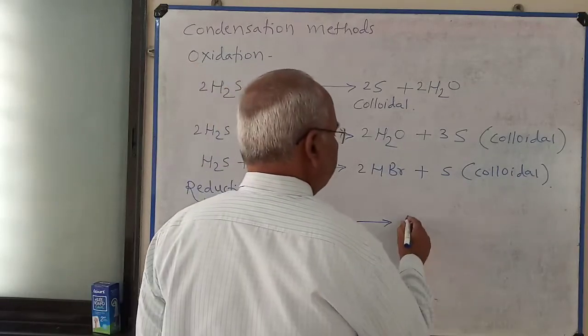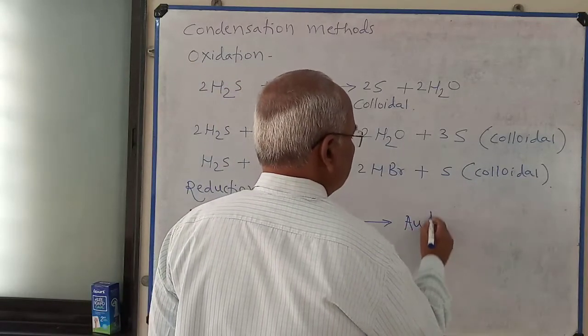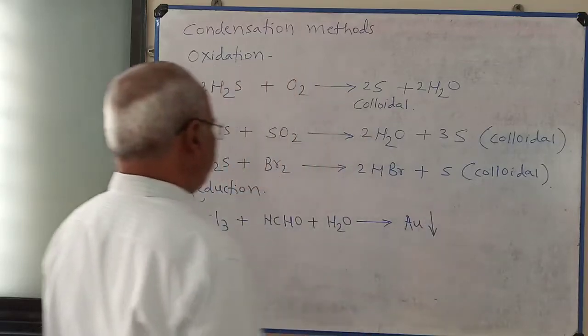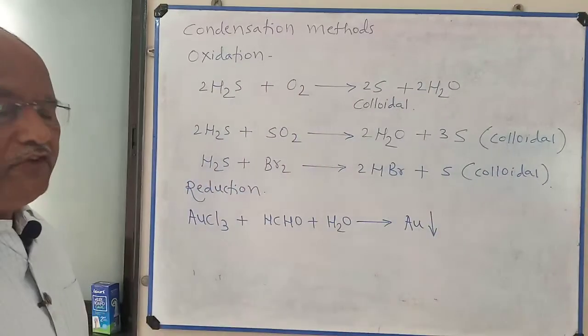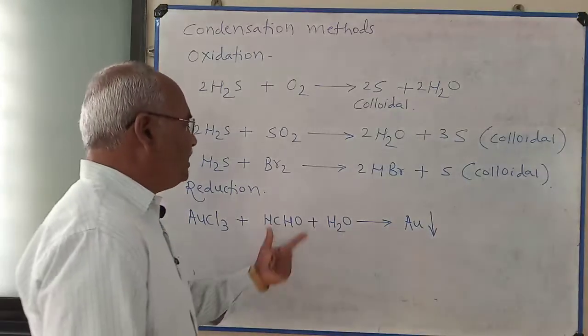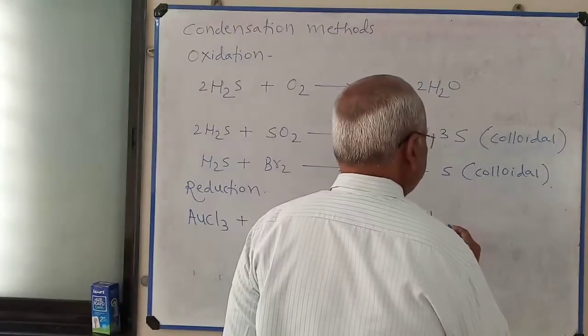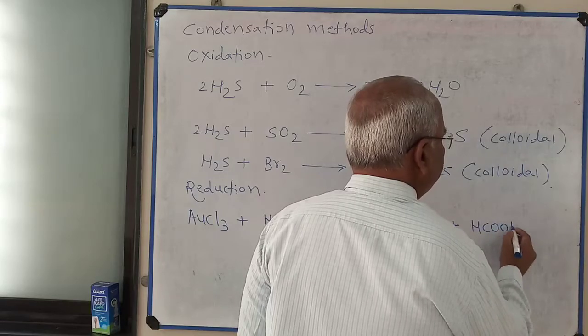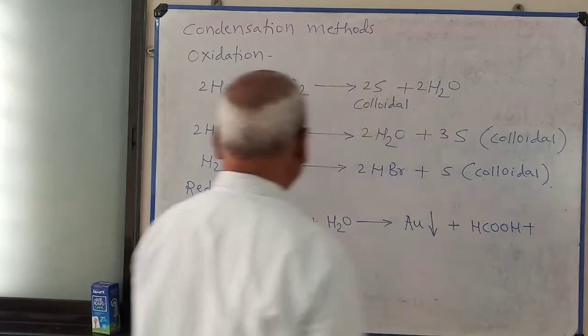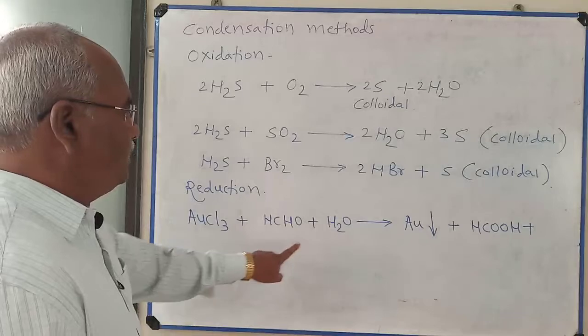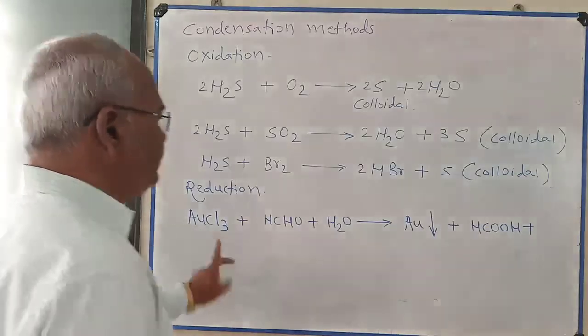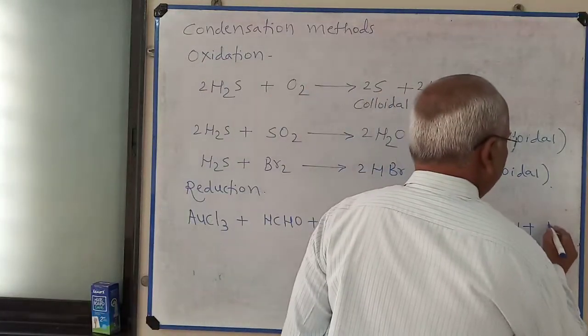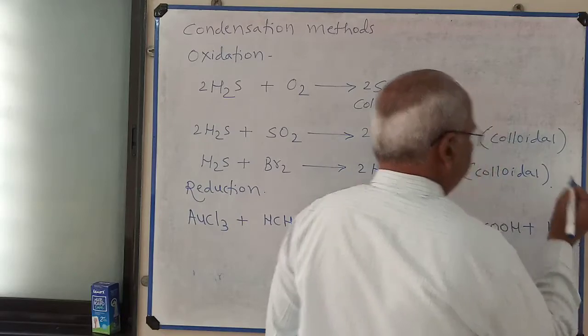In this method, colloidal solution of gold is formed. Formaldehyde oxidizes to formic acid. Hydrogen combines with chlorine to form HCl.